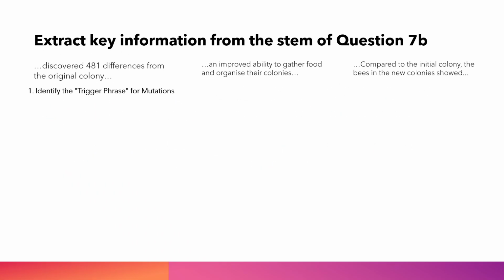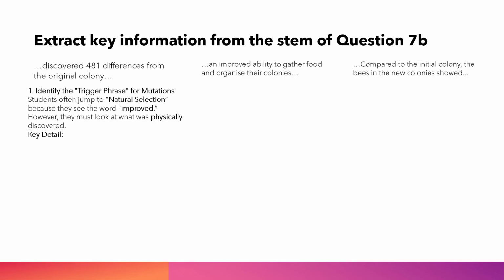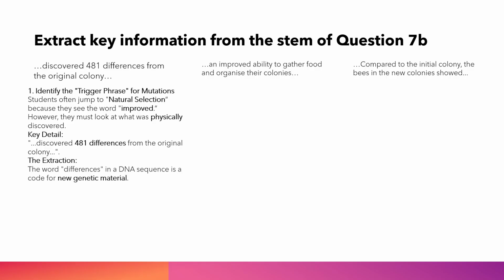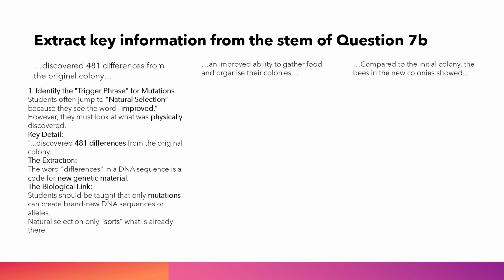One, identify the trigger phrase for mutations. Students often jump to natural selection because they see the word improved. However, they must look at what was physically discovered. Key detail, discovered 481 differences from the original colony. The extraction, the word differences in a DNA sequence is a code for new genetic material. The biological link. Students should be taught that only mutations can create brand new DNA sequences, or alleles. Natural selection only sorts what is already there.